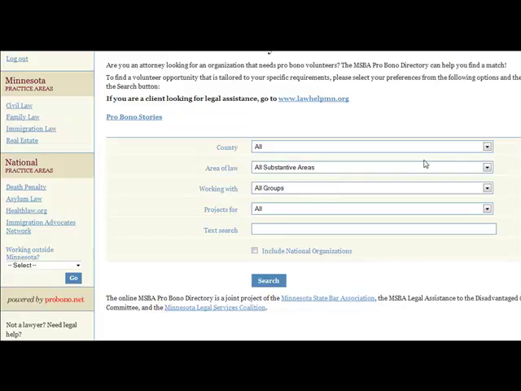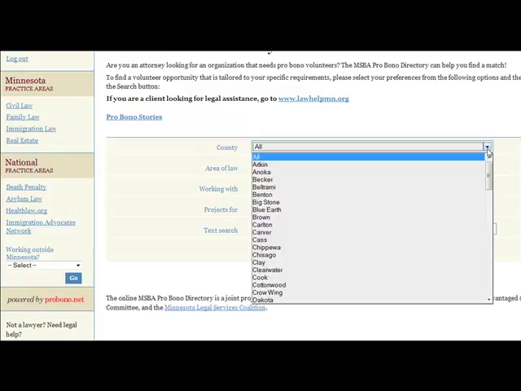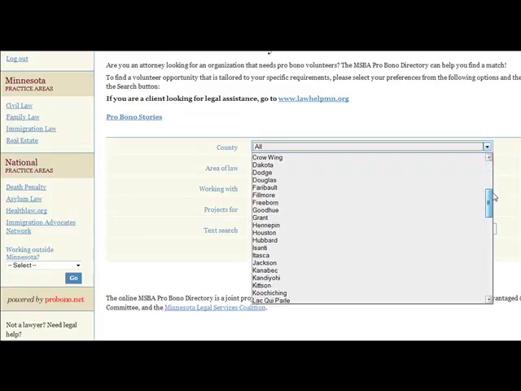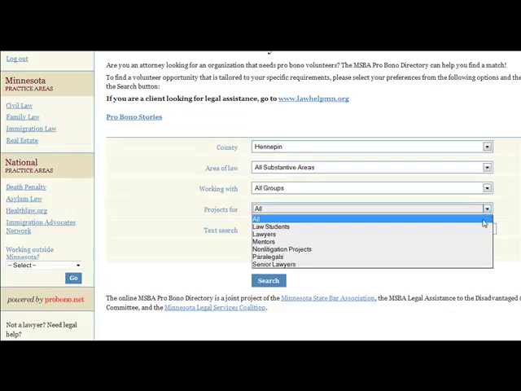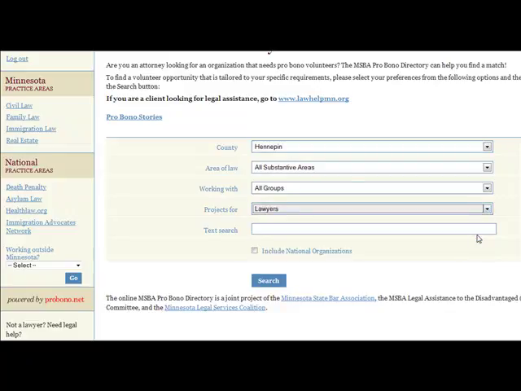To begin, fill out as many fields as you'd like to narrow your search by. You can also enter a keyword in the text field. After you click Search, results fitting your requirements will be displayed.